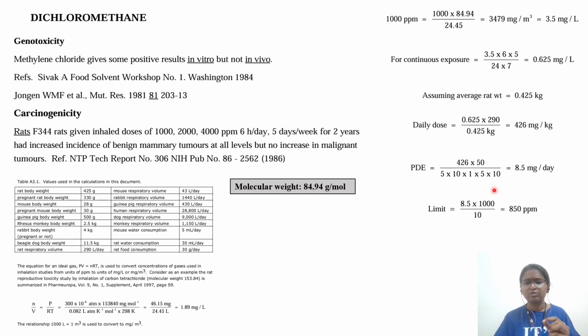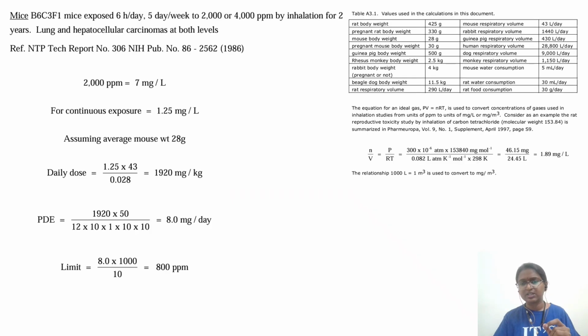And overall 5 into 10 will address whether cancer risk is there or not, and LOAEL. So 5 into 10 would be sufficient to address this uncertainty. So they got this value as 8.5 mg per day. This again they will convert into ppm because they have to give these values in the specification. Once your product is put into HPLC or something, you will be getting a specification, so they have to give these limits. That's why finally you have to convert this PDE into ppm limits. Okay, this was one study. I'll not discuss other studies in detail.